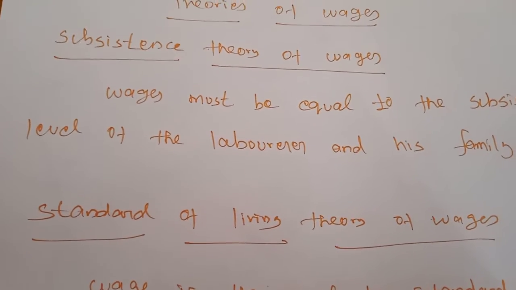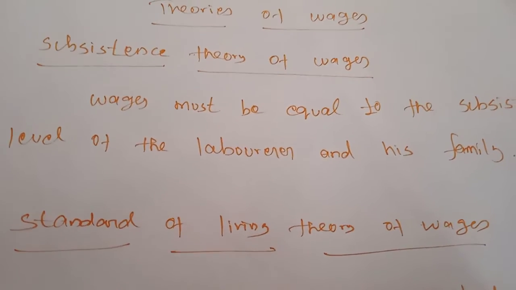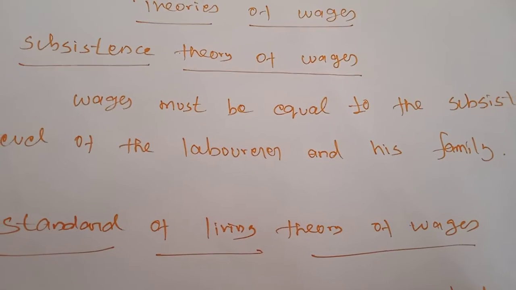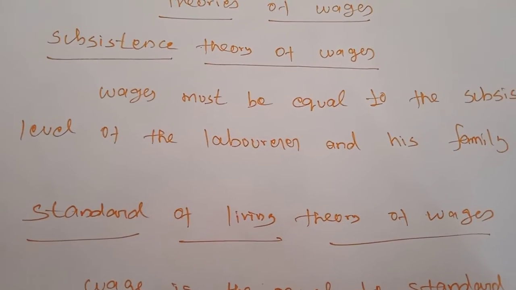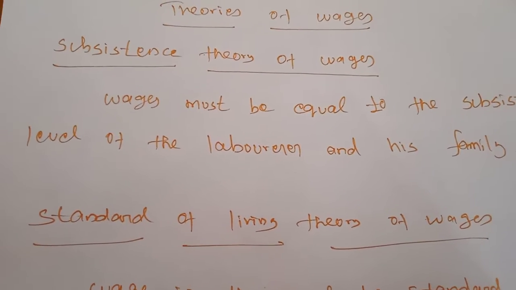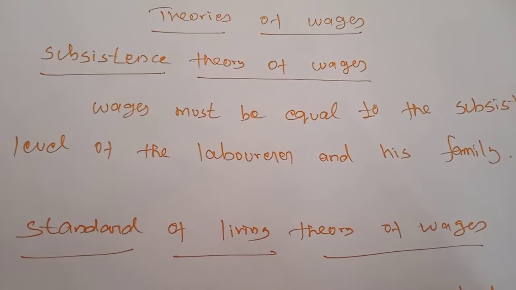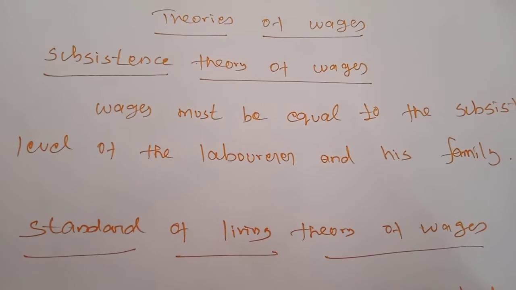If workers are paid higher wages than the subsistence level, the workers would be better off and they will have large families. Suppose the laborer gets more wages than the subsistence level, their family will grow and be enlarged.